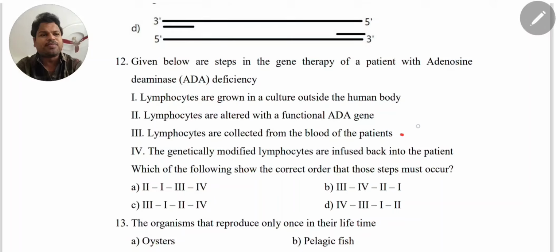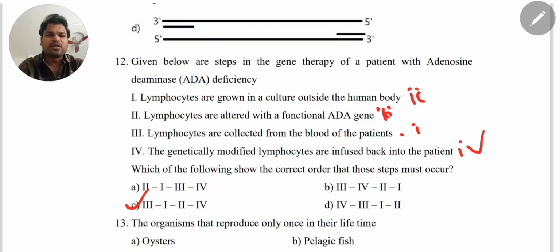This statement is the first one. Next, lymphocytes are grown in a culture. This is nothing but second. Lymphocytes are altered with a functional gene. This is nothing but third. Last, fourth one, the genetically modified lymphocytes are infused back into the patient. This is the last one, 4. So arranging in the correct order of steps, option C is the correct answer.